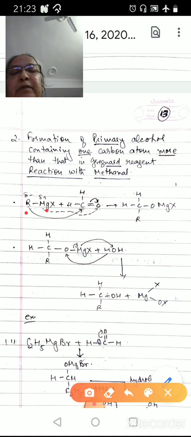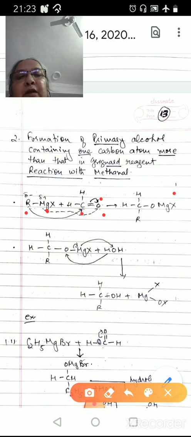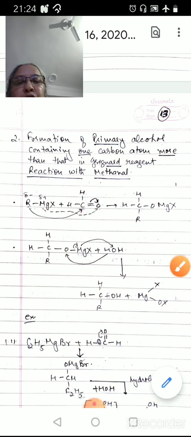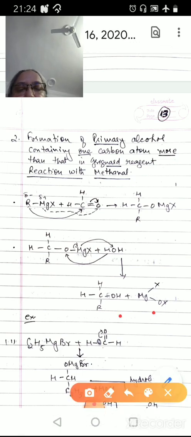Now in the formaldehyde, the bond pair of the double bond shifts onto the oxygen, making the carbon positive and the oxygen negative. Now this partially negative alkyl radical attaches itself to this positive carbon, and the partially positive magnesium attaches itself to this oxygen, giving rise to the adduct. Now this adduct undergoes hydrolysis, giving rise to alcohol and magnesium compound.